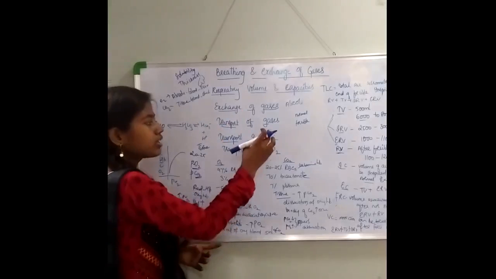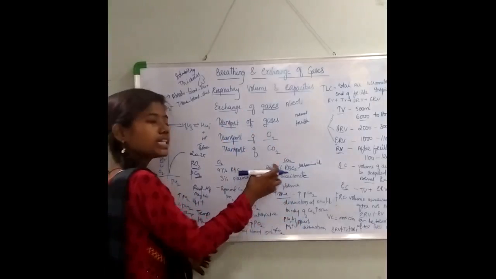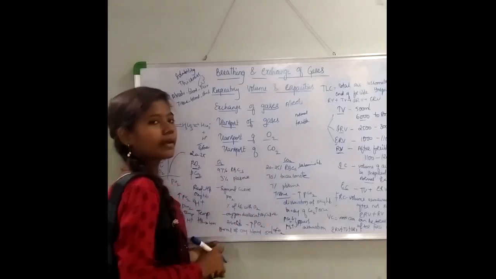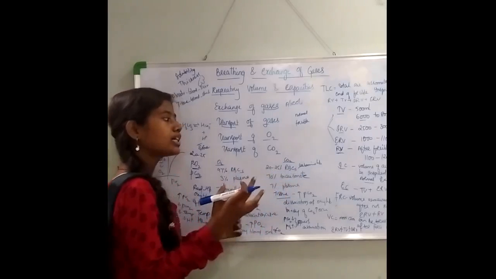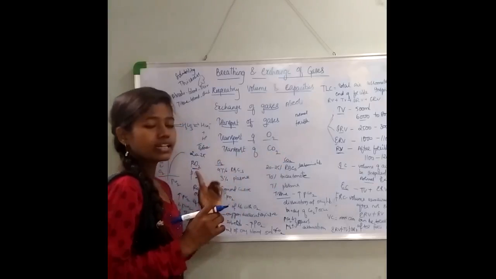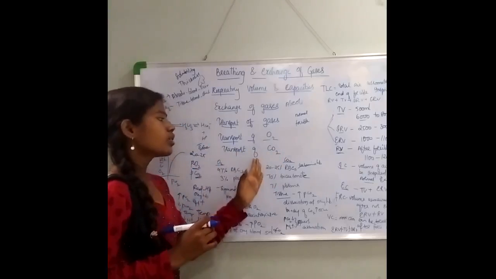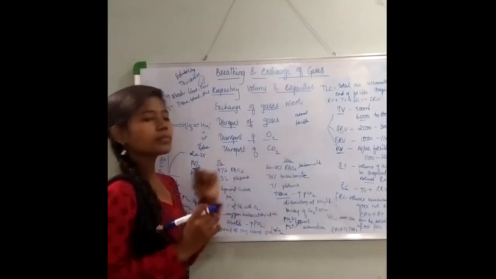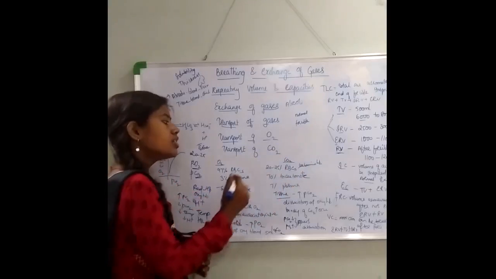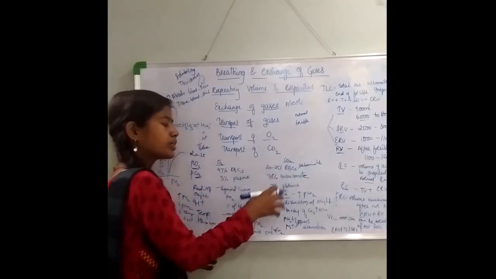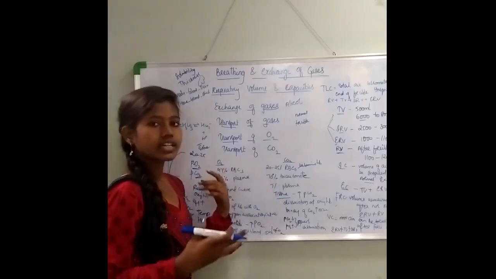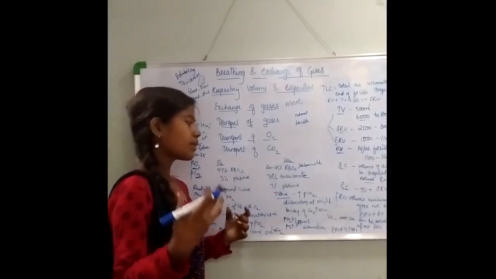Now if I talk about the carbon dioxide. So 20 to 25%, as I have told you, is transported by the RBCs in the form of carbaminohemoglobin. Now the same procedure occurs here. As O2 was binding with the RBCs, here also carbon dioxide gets bound with the hemoglobin, and that will form the structure called carbaminohemoglobin. So 70% of the carbon dioxide gets converted to bicarbonate form, and 7% is transported in the dissolved state, that is the plasma state.